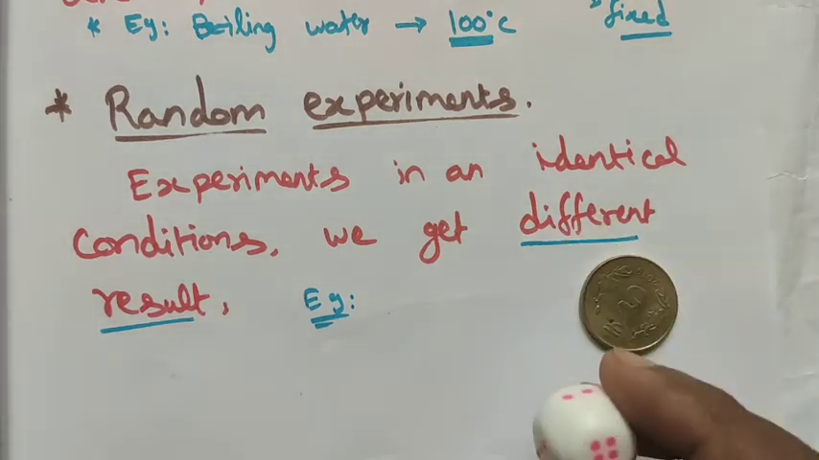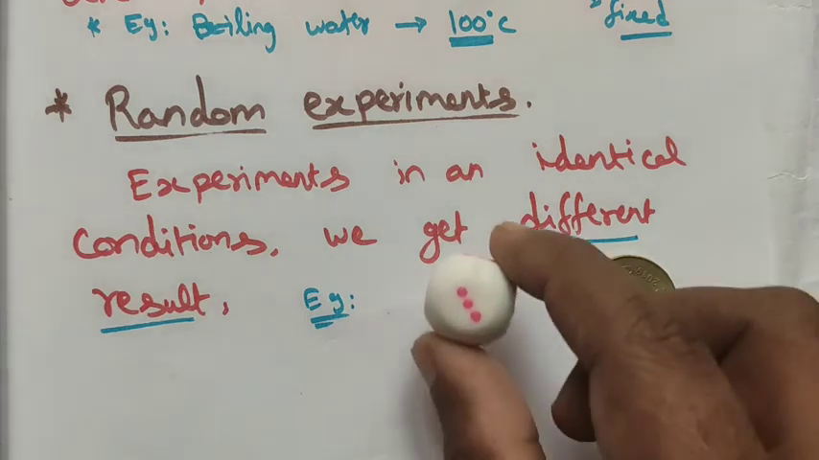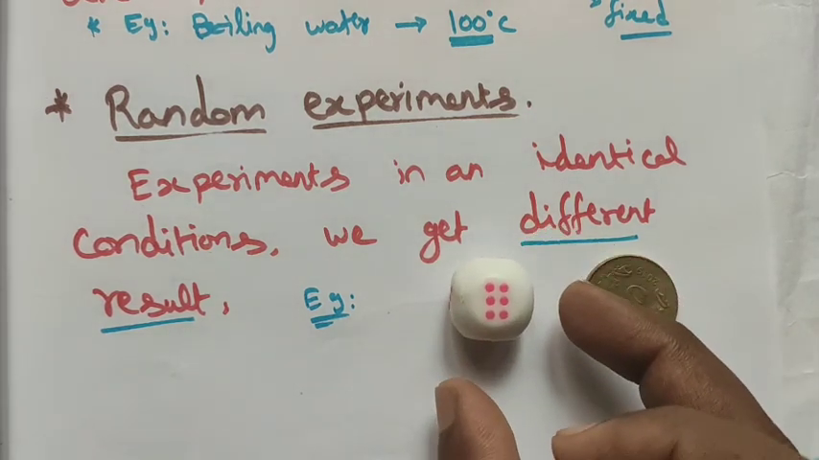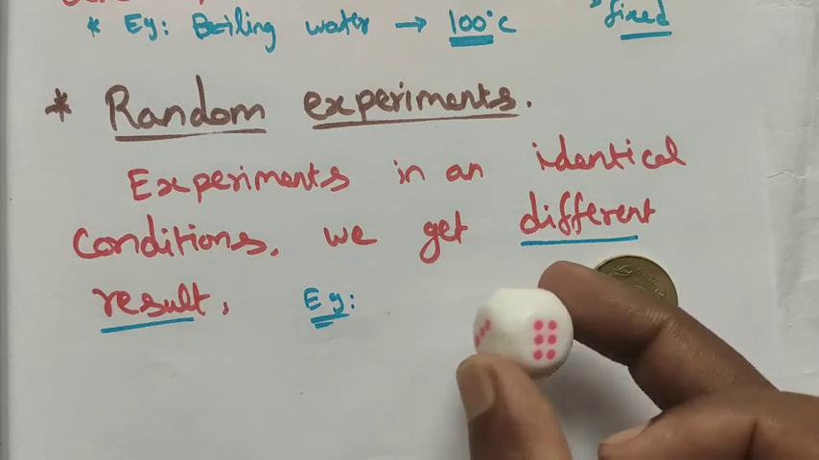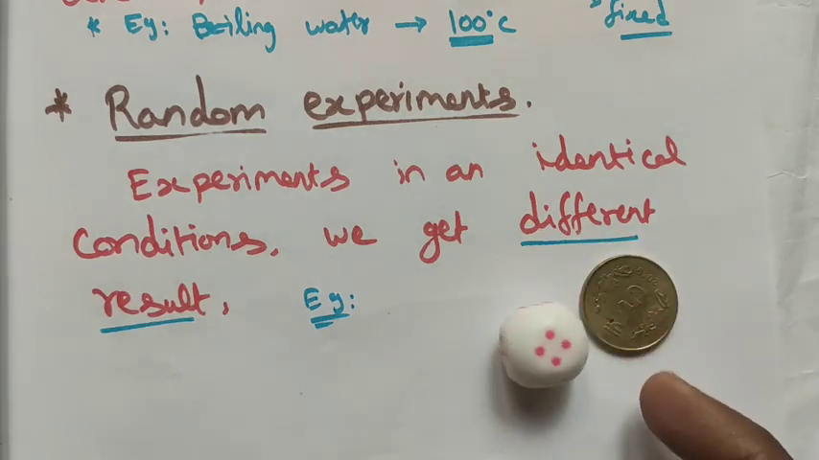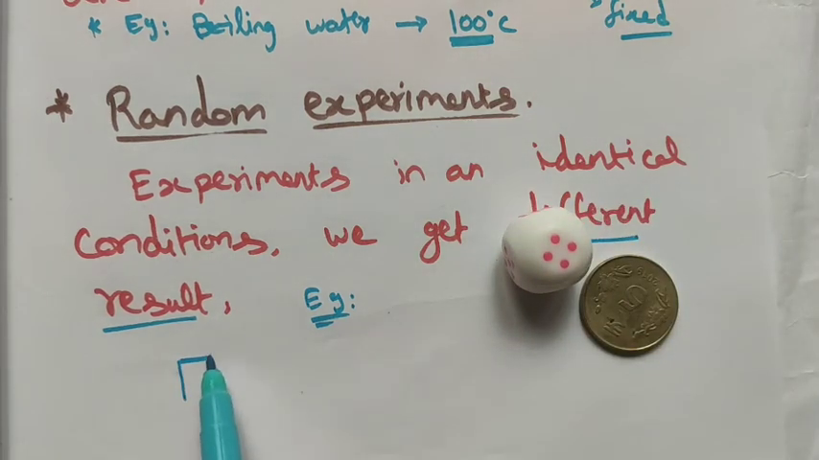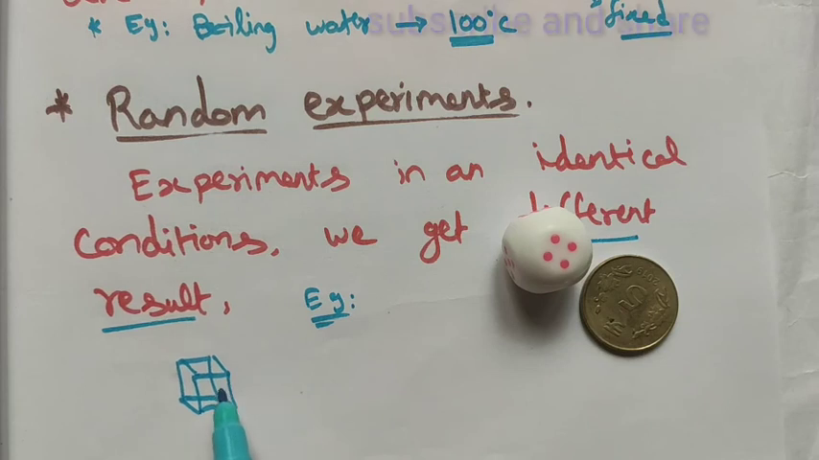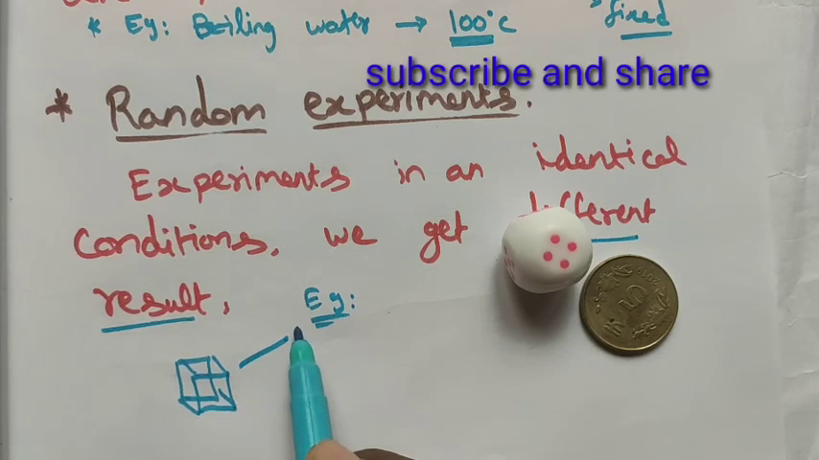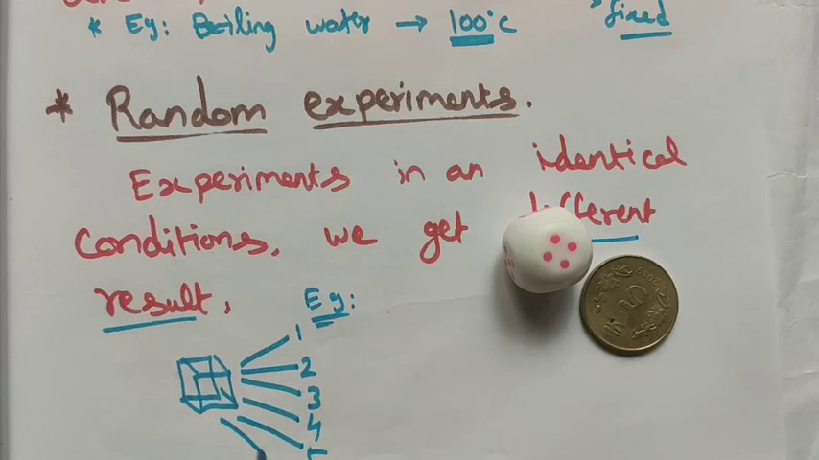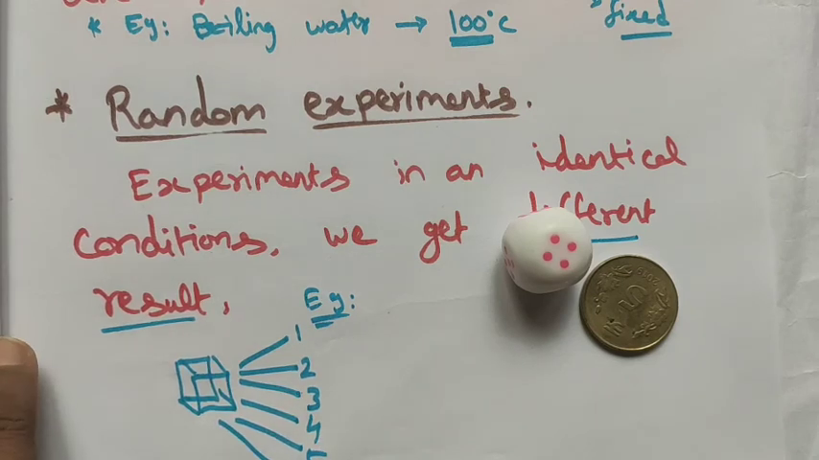For the random experiment, the first time I throw the die, I get the number 3. Another time I throw the die, I get the number 6. So each experiment is in an identical condition. We use the same die, but we get a different result. See, now it is a 4. So this is a random experiment. Throwing the die, the first time I can get number 1, second time number 2, third time number 3, and then 4, 5, and 6. This is the random experiment.